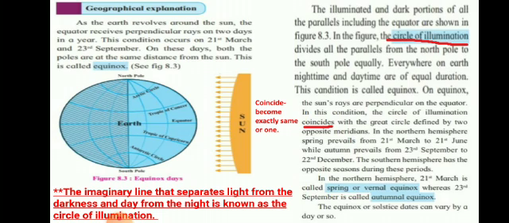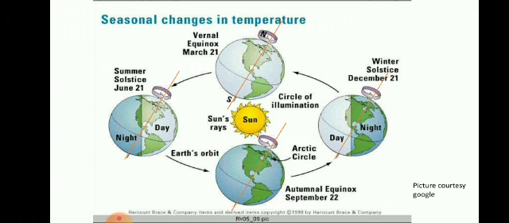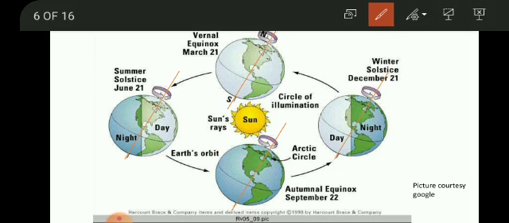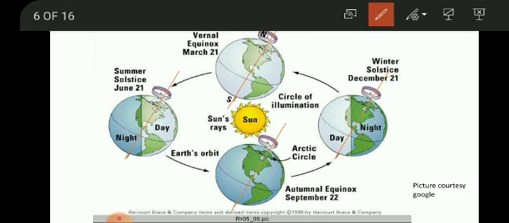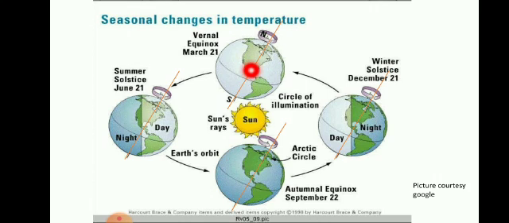Now, let us try to understand with the help of the figure. So, here we have seen that the path of the revolution is elliptical. That is why the distance here is the same. Here the distance is the same.